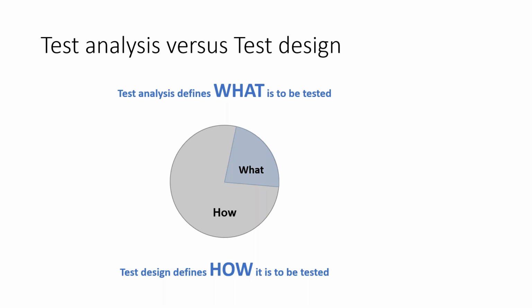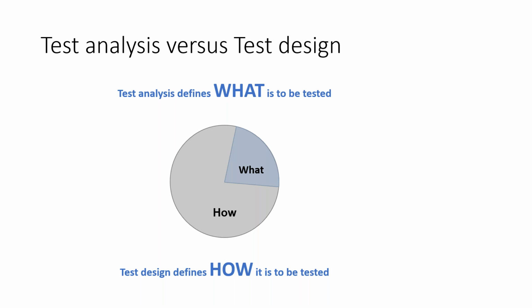Once I have identified test conditions, in the test design phase I will use some technique based on the complexity of the test condition. I may decide, here I will use a state transition test design technique and try to build a test case, or here I will use a use case based test design, or here I will use a boundary value analysis technique.